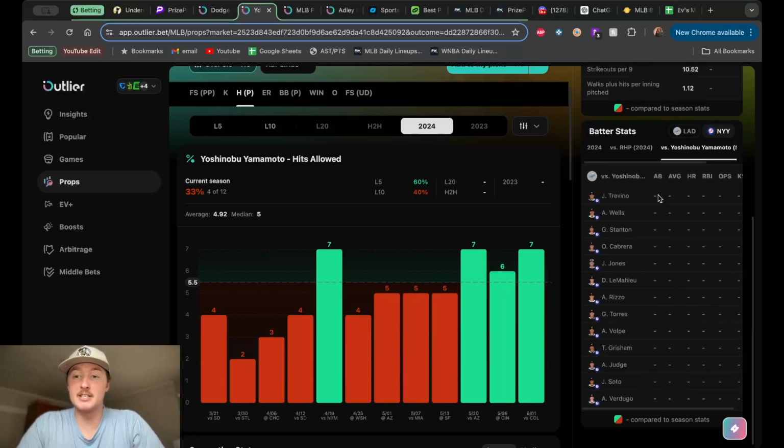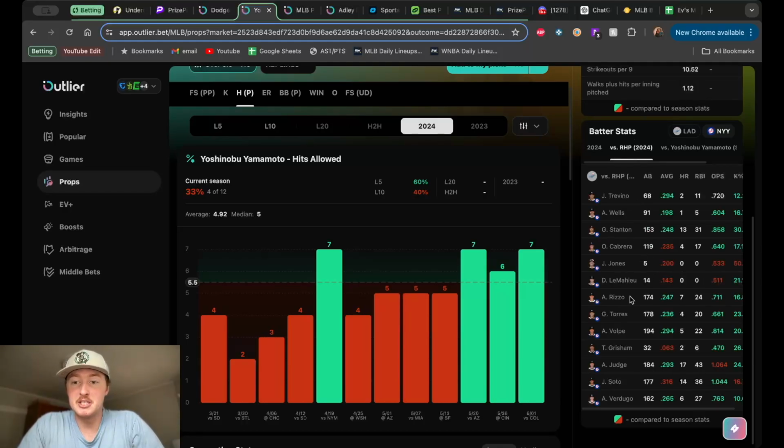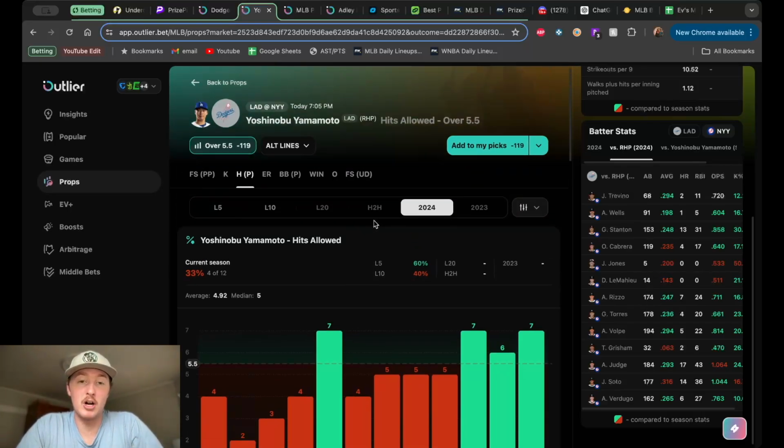So, no specific data against Yamamoto here, just because he hasn't faced these guys. But you see the big bats here. Judge, 293 against righties. Verdugo, 265 against righties. You see Stanton, 248 against righties. You see Volpe, 294. Soto's 316. He's showing up as red. His normal batting average is 318. So, 316, that's amazing. So you just see all these guys crushing righties.